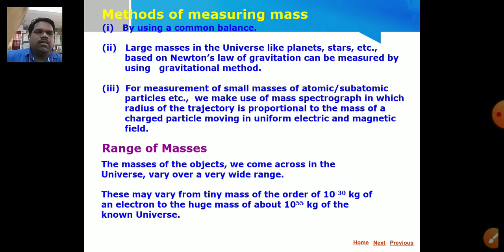Children, you will study the concept of electric field as well as magnetic field in class 12th. So this is how we can measure the mass. There are basically three methods, and you are supposed to remember these three methods for measuring the mass. Now let us see the range of masses. The masses of the objects we come across in the universe vary over a very wide range. These may vary from a teeny mass of the order of 10 raised to the power of minus 30 kg of an electron to the huge mass of about 10 raised to the power of 55 kg of the known universe.